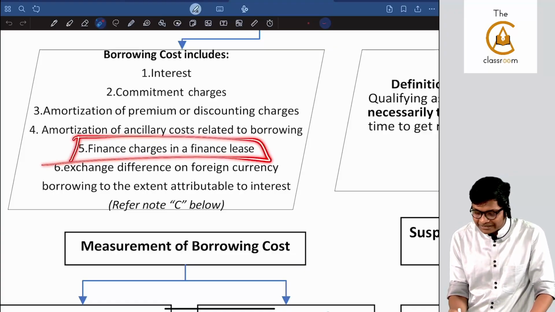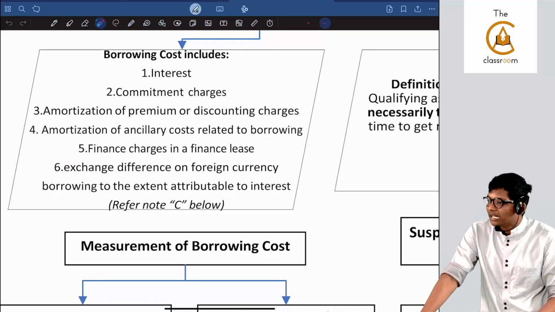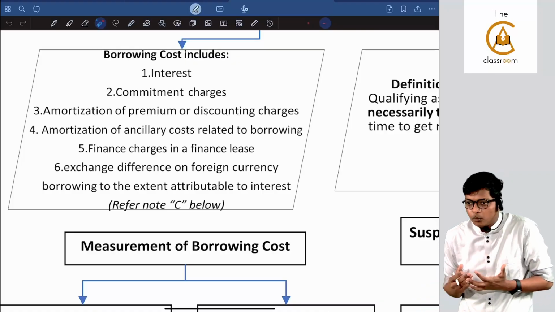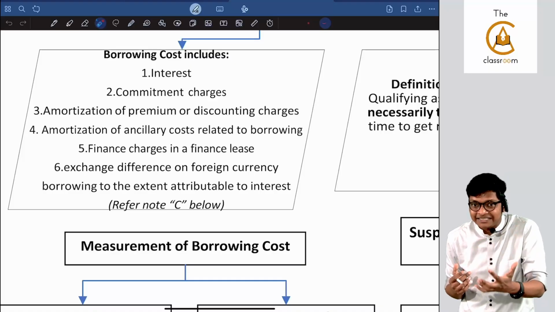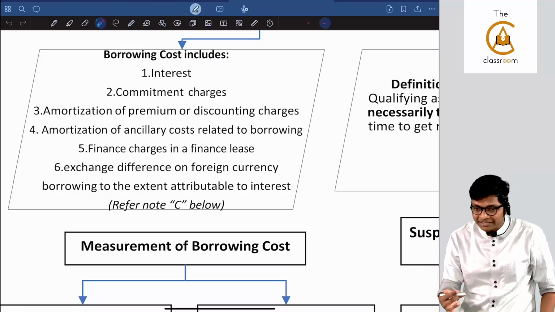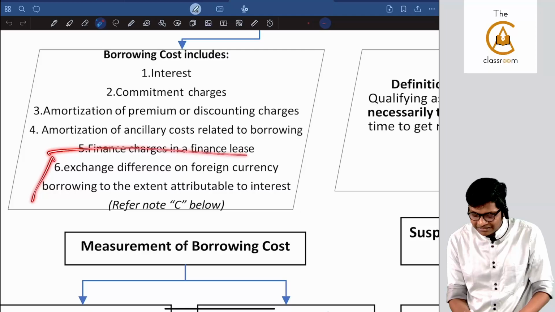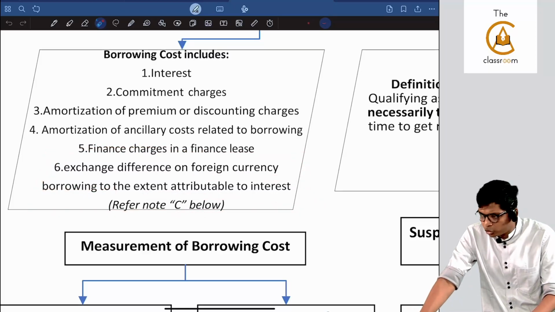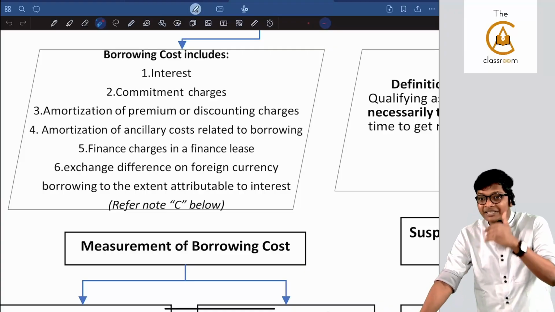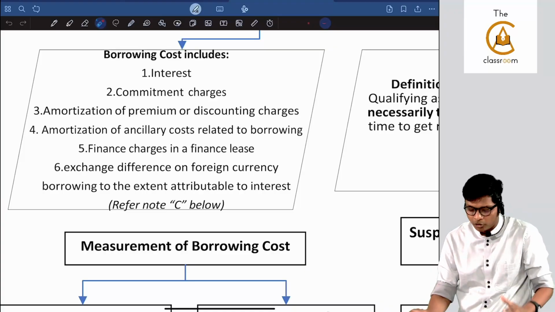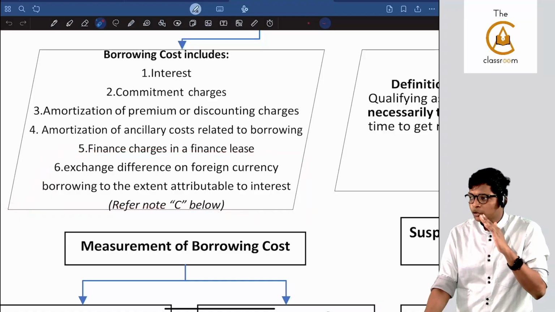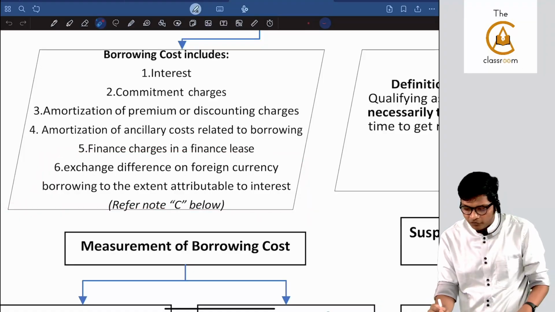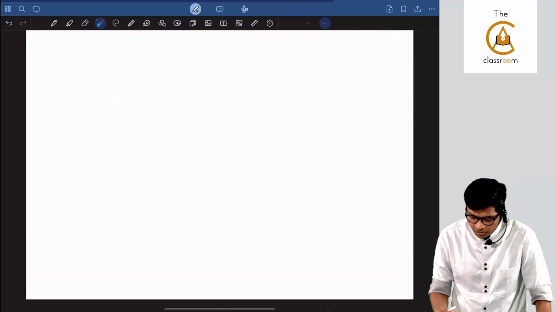When we go to AS 19, you will see finance charge in a finance lease, that also will be part of borrowing cost. So if the examiner wants, he can test AS 11, AS 16, AS 19 together, or 16 and 19 together can be tested. Last, exchange difference on foreign currency borrowing to the extent attributable to interest. Don't worry, when we are doing the sum, I will explain with the sum. We will have a sum for this, but to put it simply, when you take foreign loans, if the forex difference changes, now just to give you a quick glance on that, since we are covering all concepts quickly,